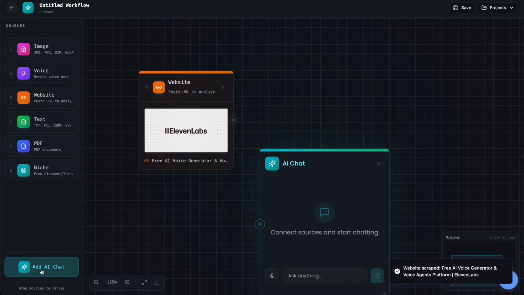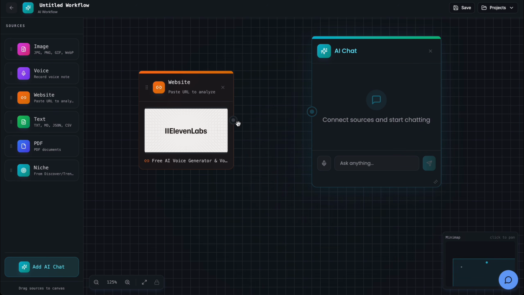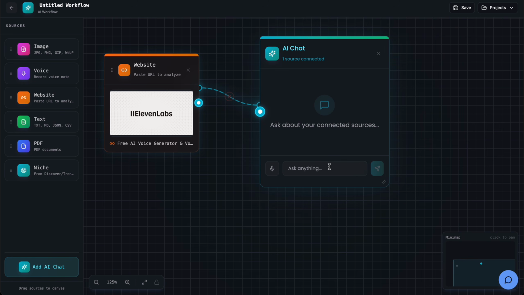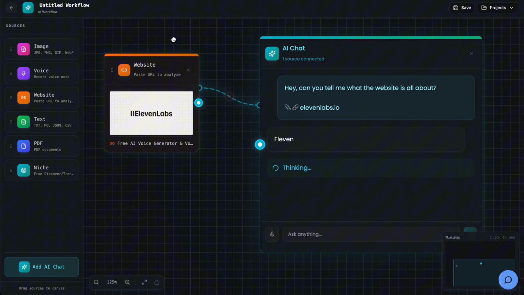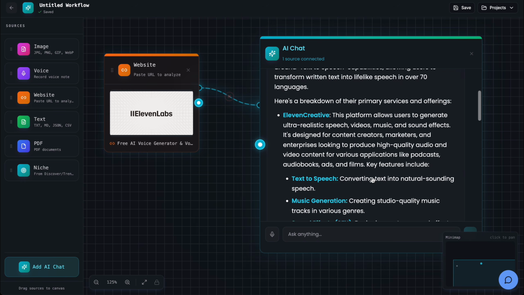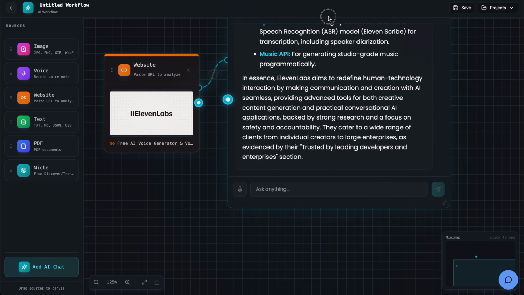Then I'm going to click Add AI Chat. And here I'm going to connect both of these widgets, and in the AI chat I'm going to simply ask, hey, can you tell me what the website is all about? There we go. Simple as that. I'm going to hit enter, and it immediately is going to start reading the website and give me all the details about what it is, how it works, and then I can start asking follow-up questions about the website.